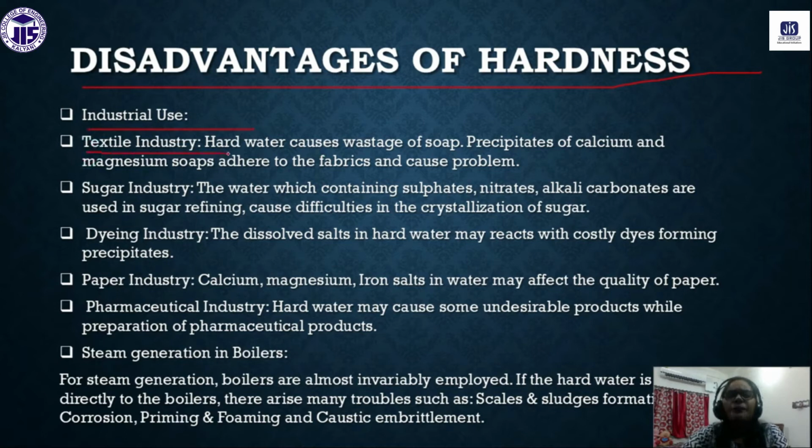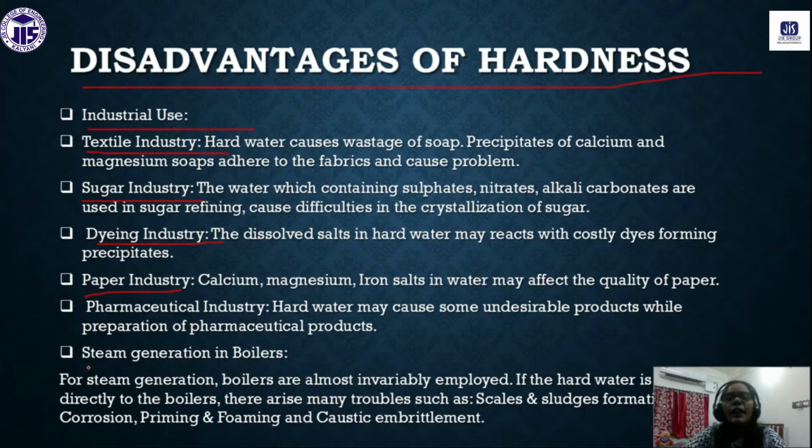For industrial purposes, we have disadvantages in the textile industry and in the sugar industry. In the sugar industry, what will happen if we use hard water? The crystallization of sugar will be very difficult. So that is why we can't use it in the sugar industry. In the dyeing industry we cannot use it, and in the paper industry also we cannot use hard water.